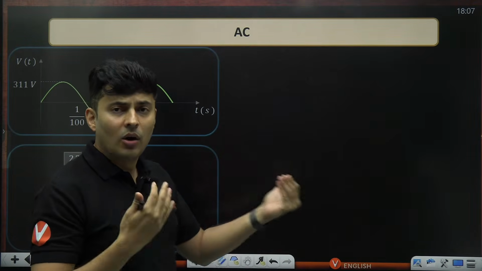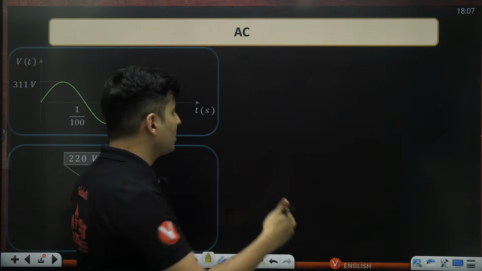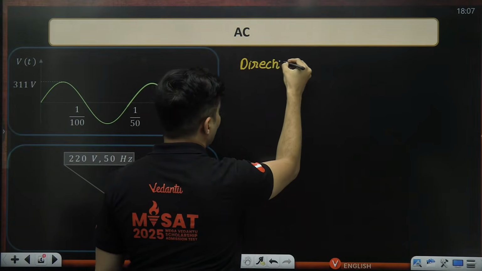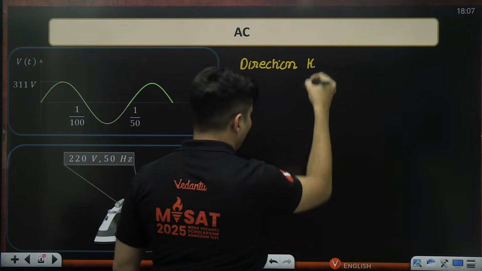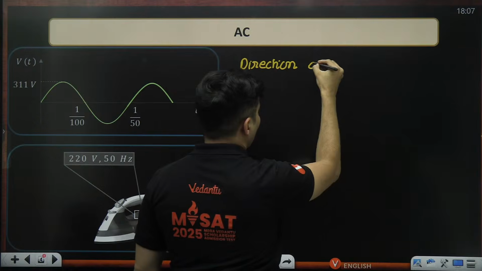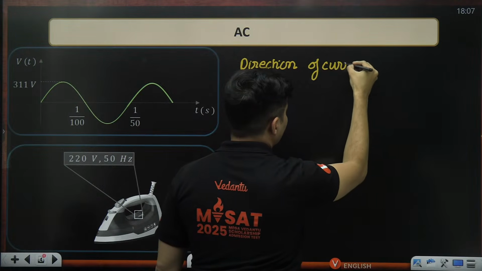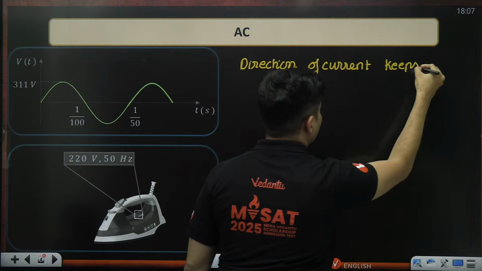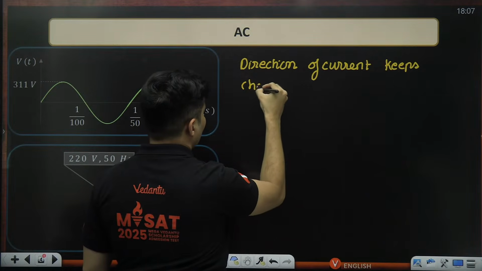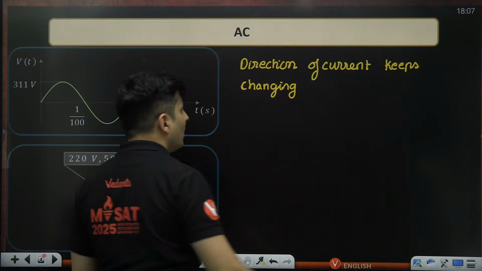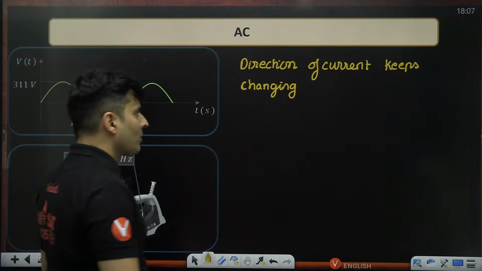So that is alternating current, where the direction of the current keeps changing. That is basically called alternating current.